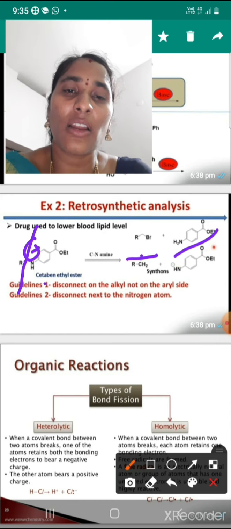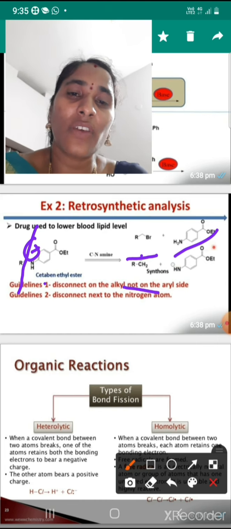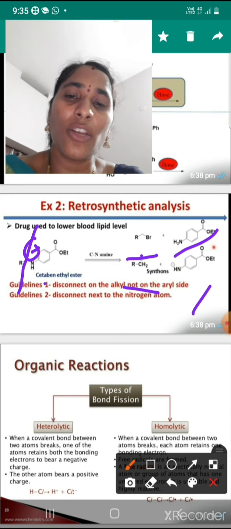So this one is the positive synthon and this one is the negative synthon.